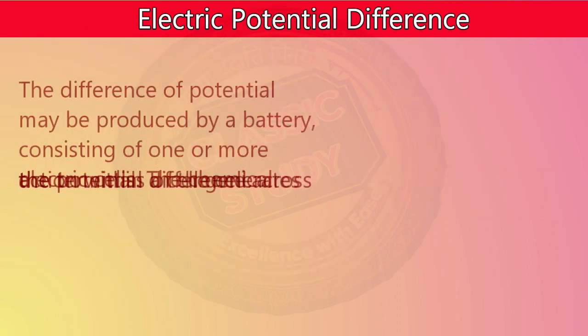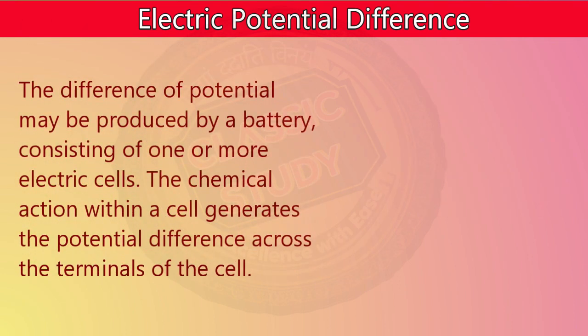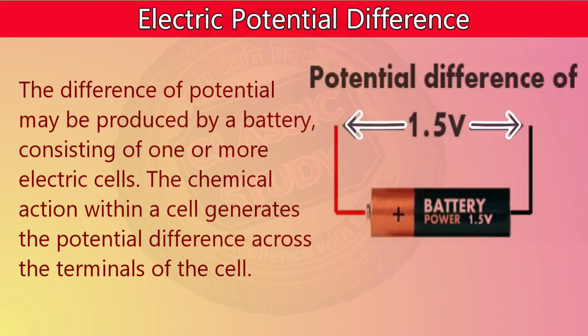This potential difference in a circuit is produced by a battery, which consists of one or more cells. The chemical reactions happening within the cell generate a potential difference across the terminals of the cell. For example, if a battery is marked 1.5 volts, it means that the difference in potential between the positive and negative terminal is 1.5 volts.